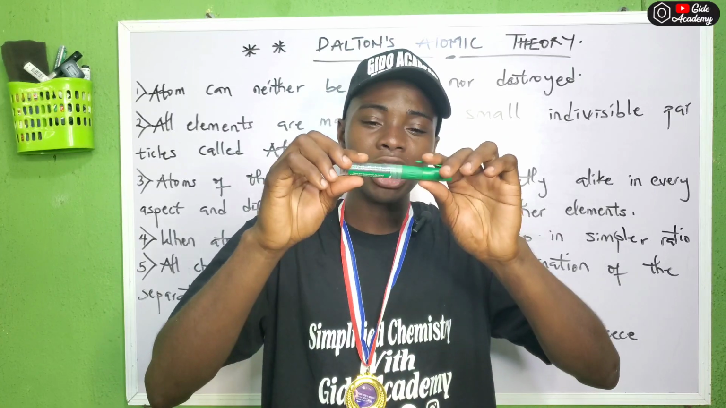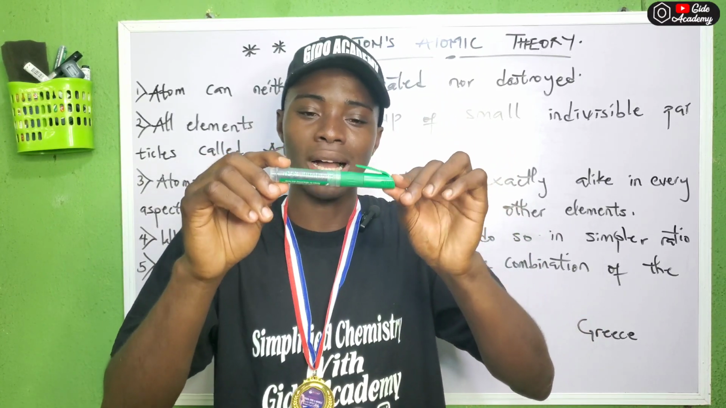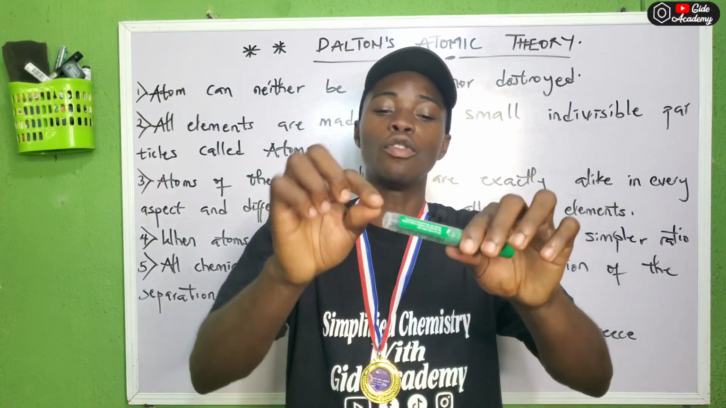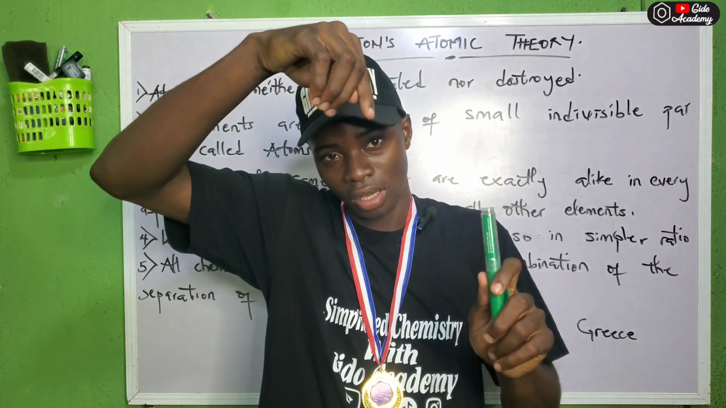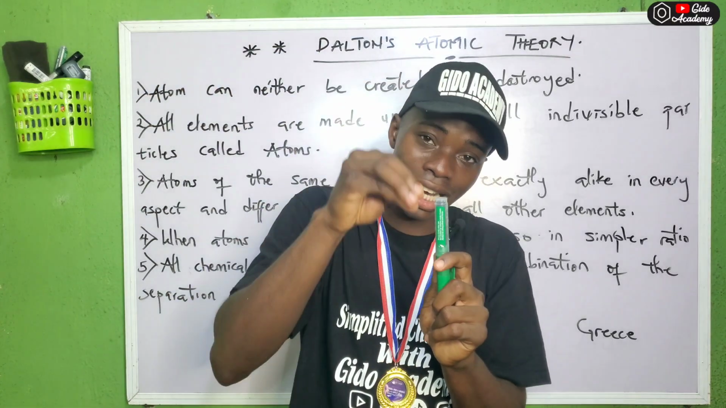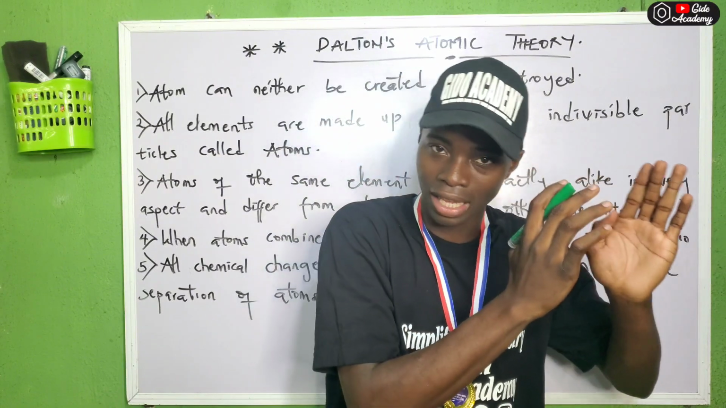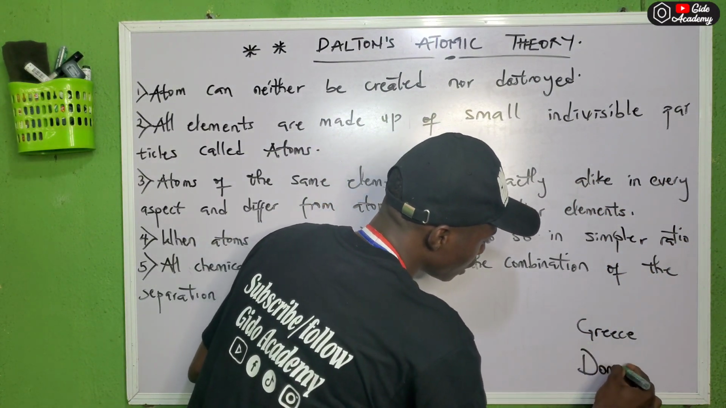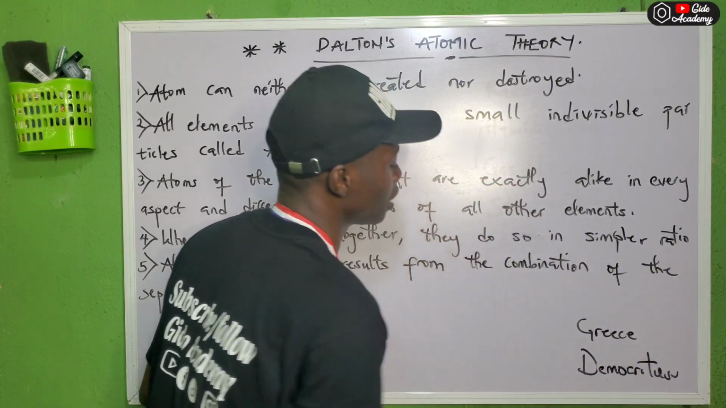Take note of that. If this marker cannot be broken down into simpler parts, we refer to it as an atom. Even if you break this marker, the smallest part of it cannot be broken down. That smallest part of a thing that cannot be broken down is referred to as an atom. That was then. The atom was discovered by a man called Democritus. This was the name of the man that discovered the atom.